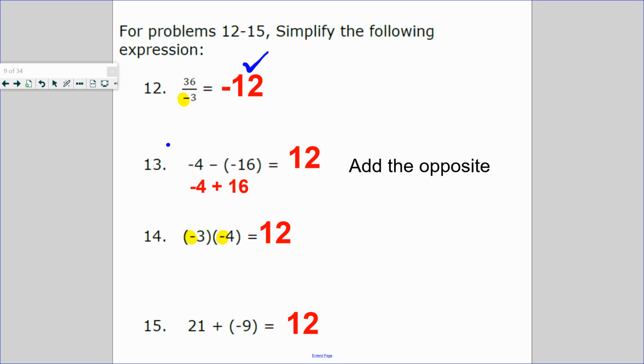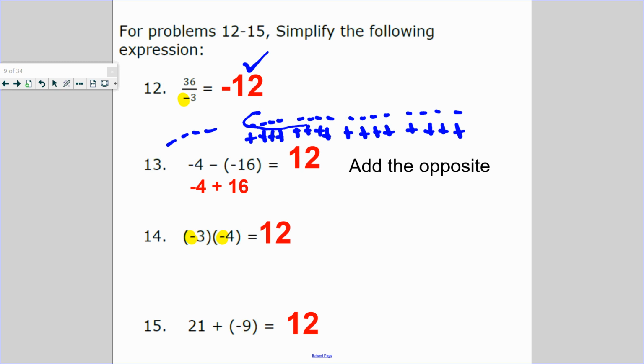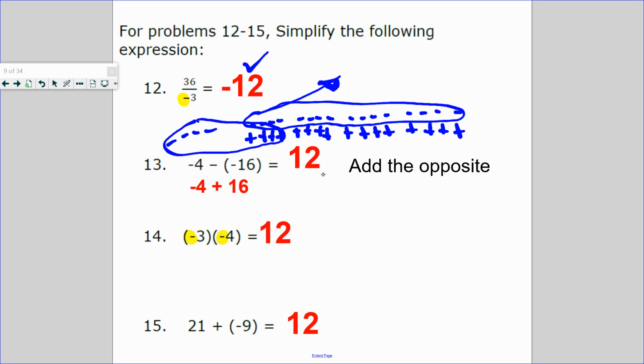Number 13, negative 4 minus negative 16. I'm going to draw this. So you start with negative 4. You keep that. How can I show negative 16 without changing the value of negative 4? I have to draw pairs. That's 16 negatives and 16 positives. I take away these 16 negatives. What do you have left? 16 positive. That's why it's negative 4 plus 16 positive. And these all cancel out. You're left with 12 positive.